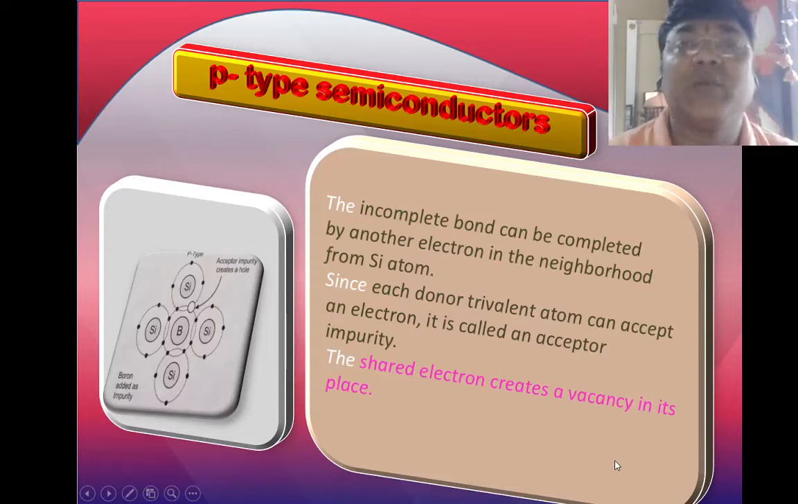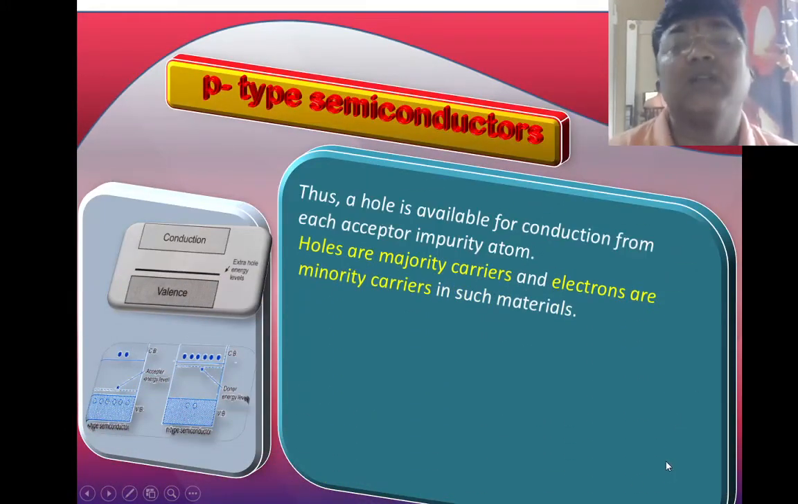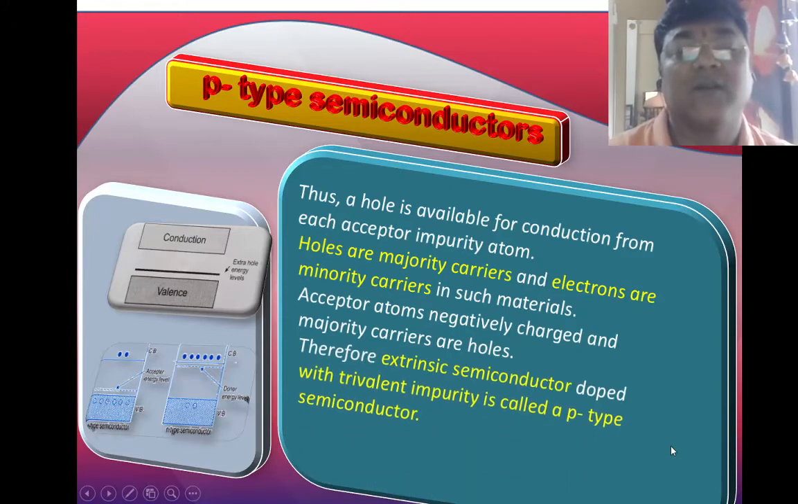The shared electron creates a vacancy. When the electron comes from the other atom, at that place there is a vacancy of an electron, that means there is nothing. That place is called a hole, and it has a positive charge. Thus, the hole is available for conduction from the acceptor impurity. Holes are the majority carriers and electrons are the minority carriers. The acceptor atoms are negatively charged and the majority carriers are holes. Therefore, the extrinsic semiconductor doped with a trivalent impurity is called P-type semiconductor.